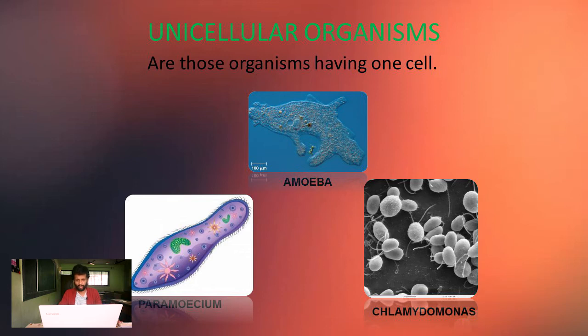I'll just show you a few pictures. So these are single cell organisms. That means just one cell makes up the entire organism, nothing much. Can we say we are single cell organisms? Do you think this entire body structure is just one cell? No, right?